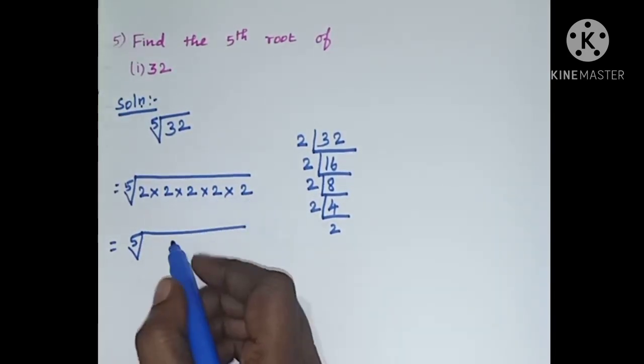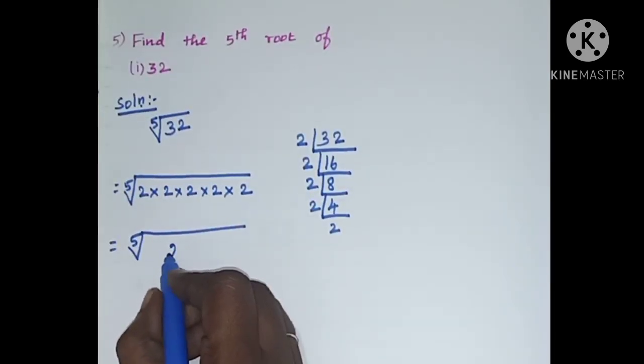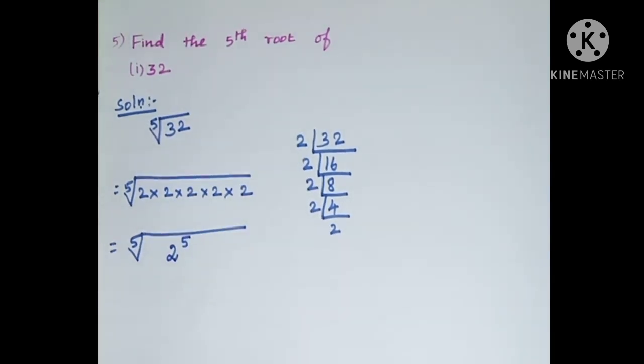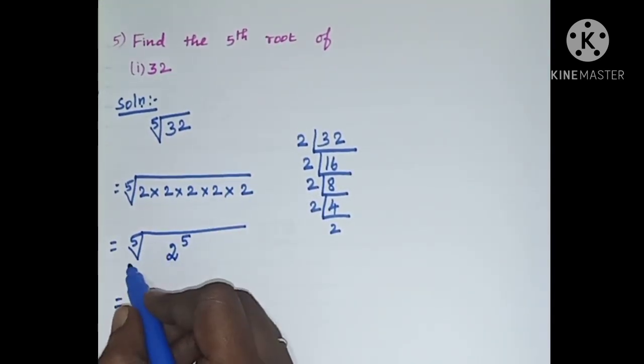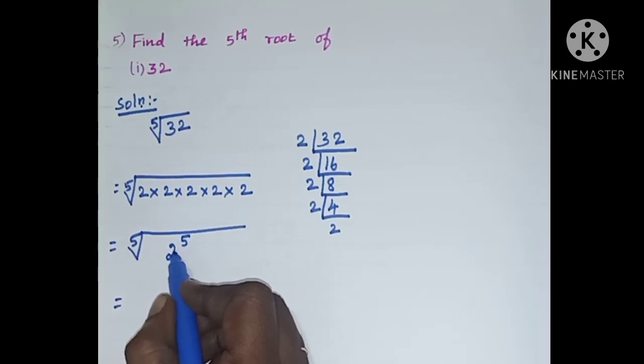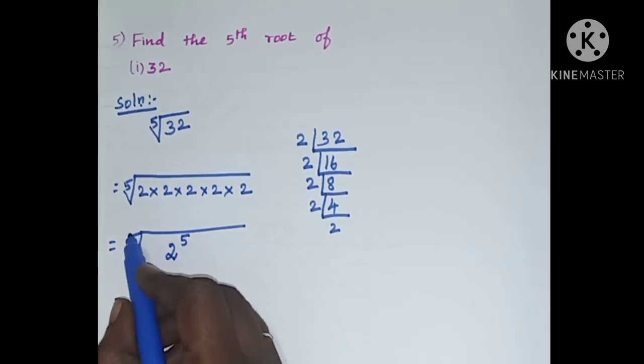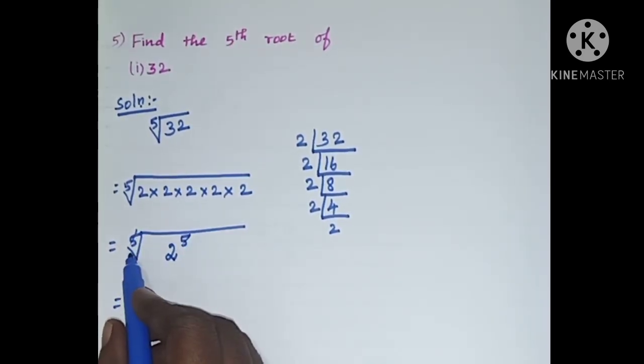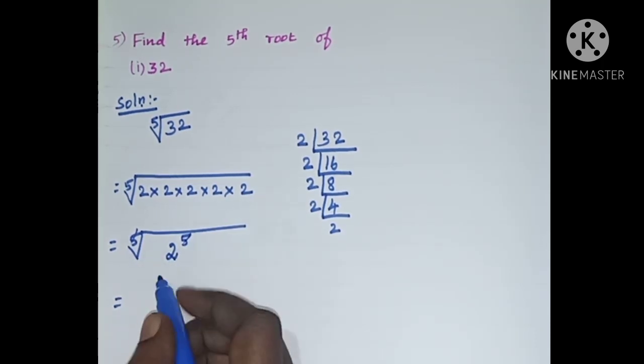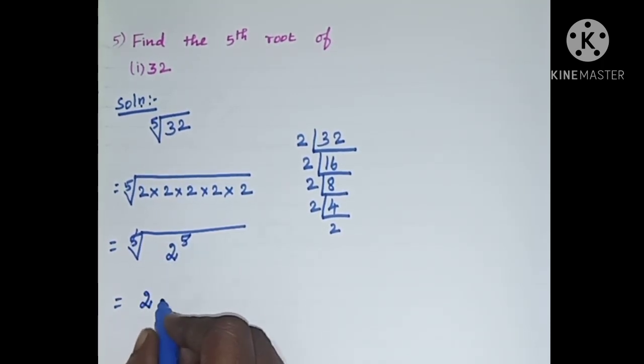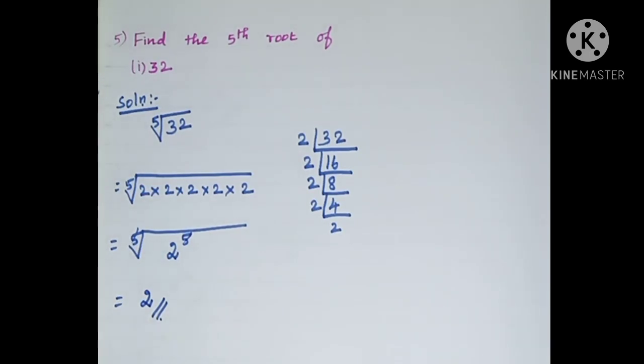2 is multiplied by 5 times. So this can be written as 2 power 5. So here we are taking the fifth root. Here 2 appeared 5 times. So we can cancel both the root and the power. So the answer is 2. This is the answer for the fifth sum, first subdivision.